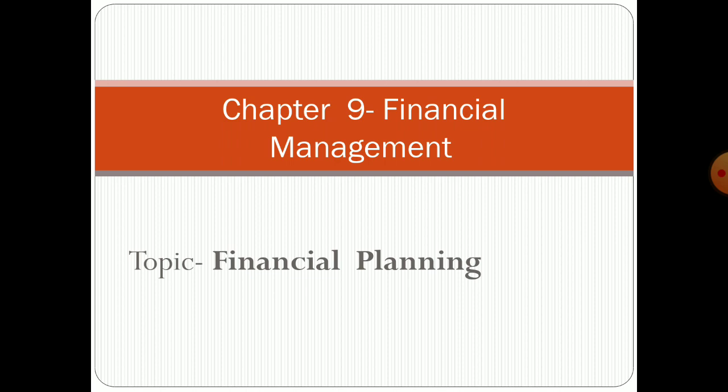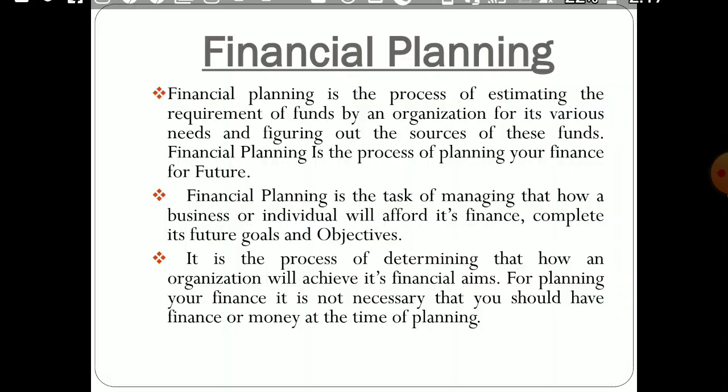So these factors should be considered while taking the decision on how much portion we should keep as retained earning and how much portion we should distribute in the form of dividend to a shareholder. Okay, now let's start with today's topic, that is financial planning.